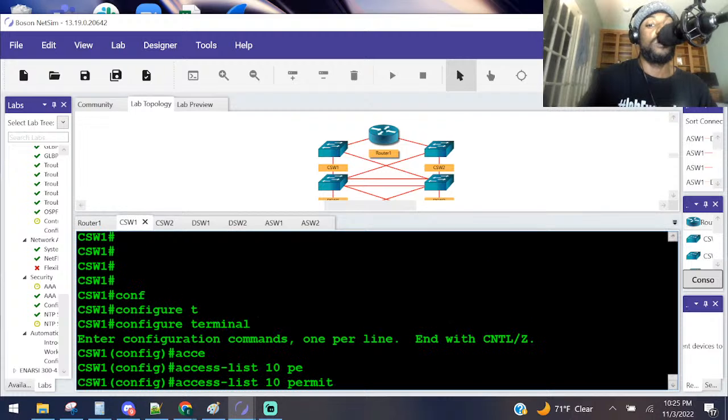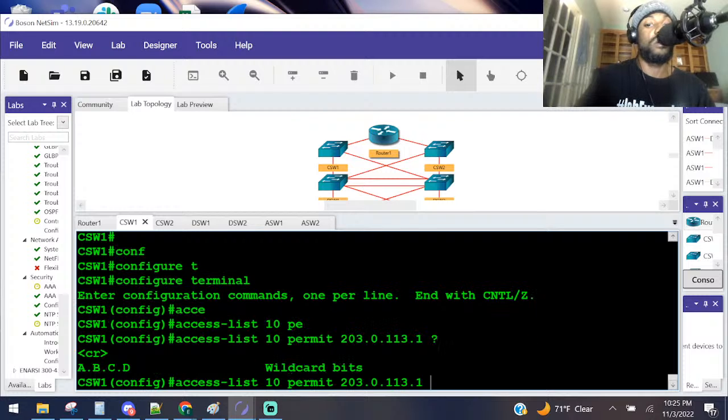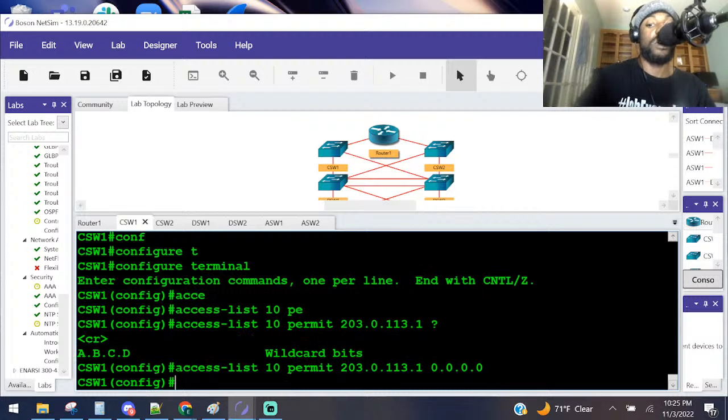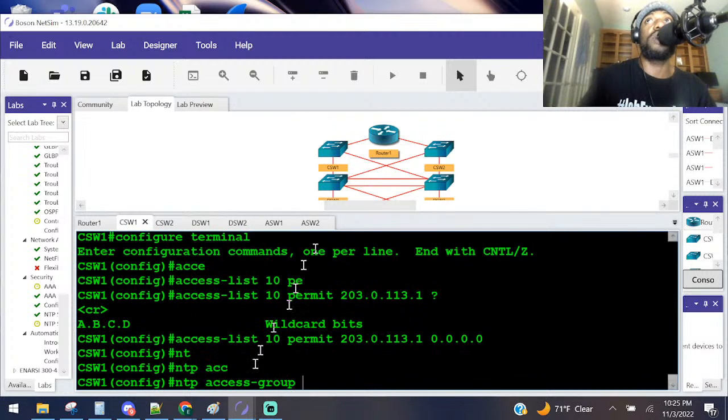CSW1. So 203.0.113.1, all zeros. We're permitting him. NTP. And he said an access group that also prevents CSW1 from, he said deny the connection. I don't know what you mean, but hold on. He says an access group that prevents CSW1 from synchronizing its time from any device other than router 1.